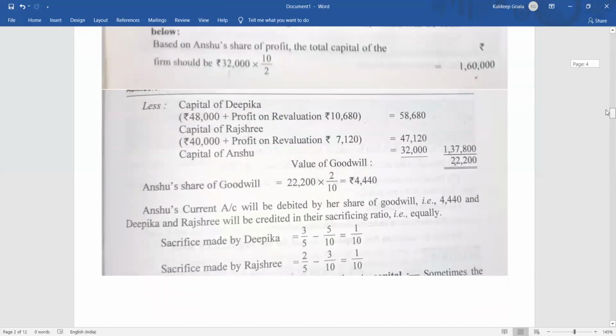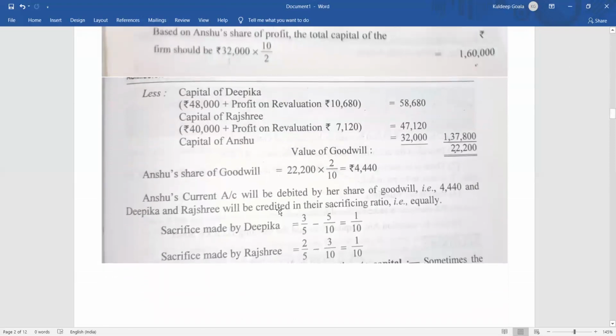So in that case, we can find it out. The old ratio was, in case of Deepika, 3 by 5. In case of Rashri, the old ratio was 2 by 5. And the new ratio was 5:3:2, right? So 5 by 10 and 3 by 10. Clear? After calculating, you can see that the sacrifice of Deepika and Rashri is 1 by 10 and 1 by 10. That is equally. Clear? So equally.